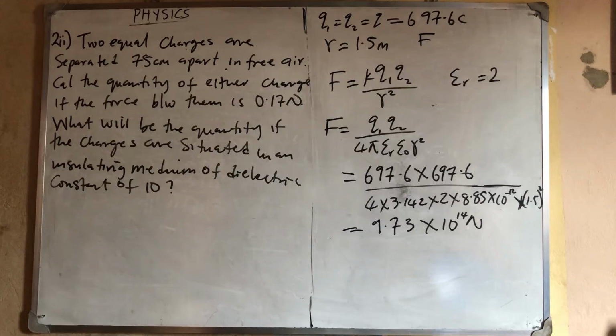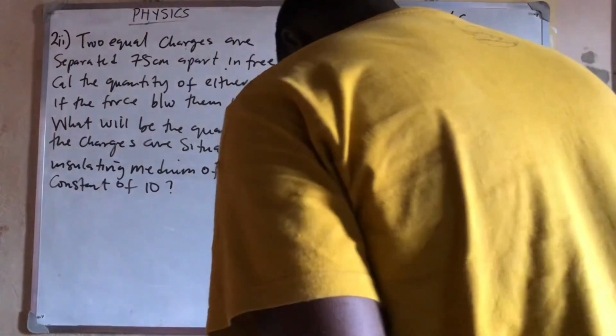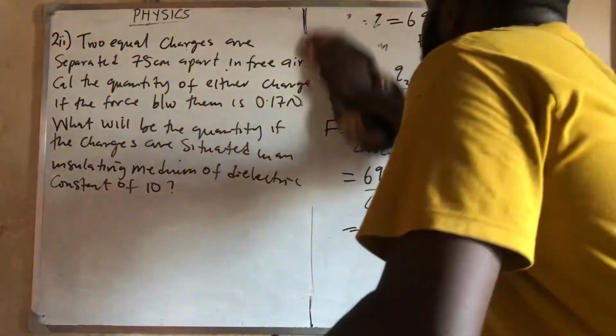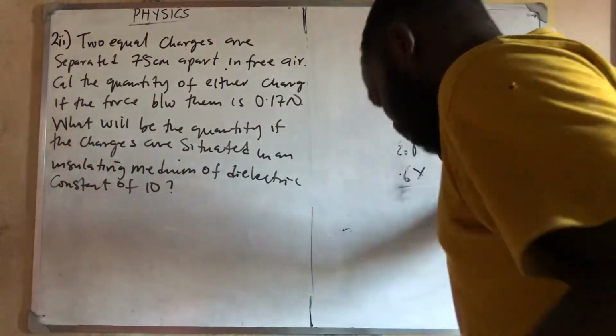Okay, so let us solve that. This is very, very simple. So let us get our parameters, then we solve.